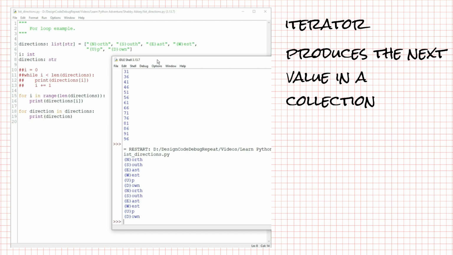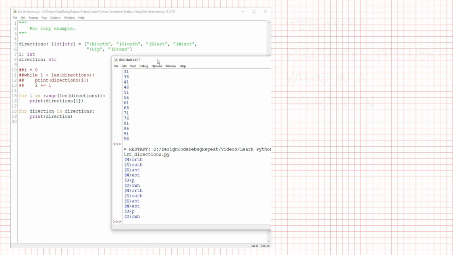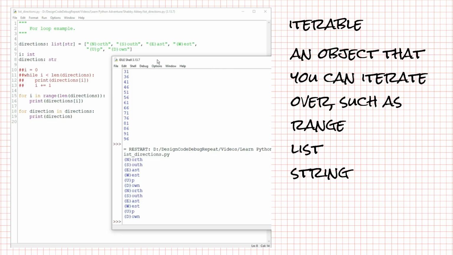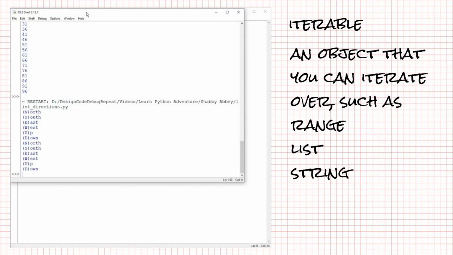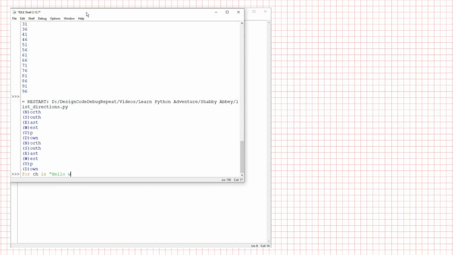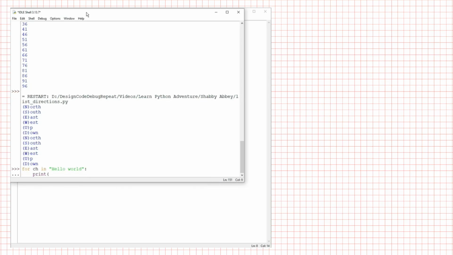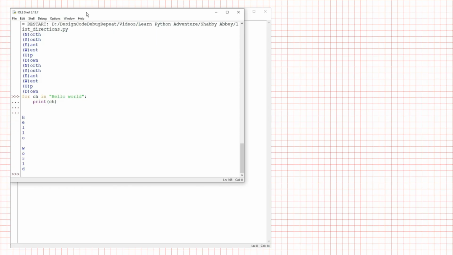A for loop will work with any kind of Python object that will return an iterator to iterate over itself. We call objects that you can iterate over iterables, and we've just seen two, a range and a list. A string is also an iterable. In the console, if I type for ch in "hello world": print(ch), the string will return an iterator that yields each character in the string one at a time.